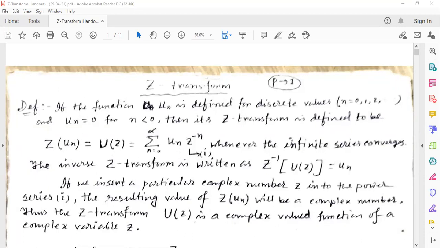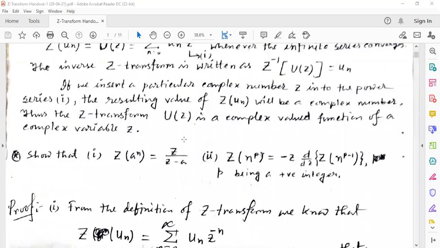Z of u_n equal to summation n equal to 0 to infinity of u_n z to the power minus n, where obviously n is a discrete variable. n starts from 0, 1, 2, 3, and so on. When n is less than 0, then u_n equal to 0. So we have to remember this: Z of u_n equal to summation n equal to 0 to infinity of u_n z to the power minus n. This is the definition of the Z transformation.